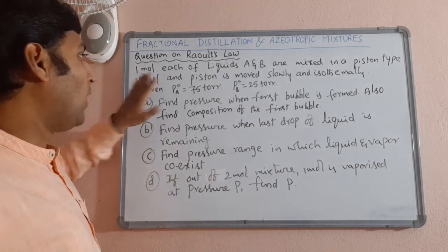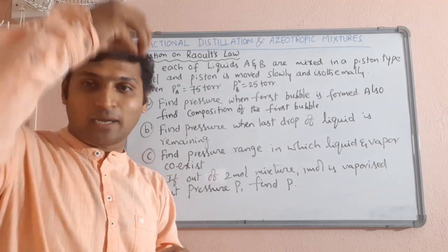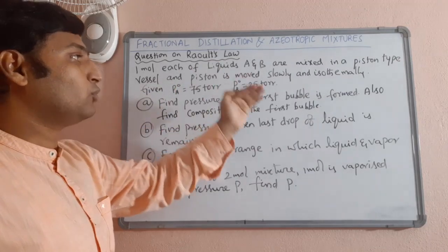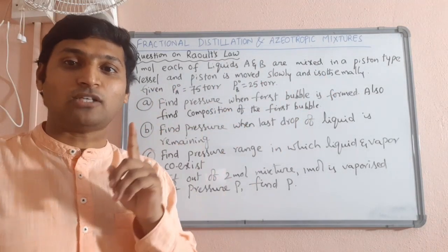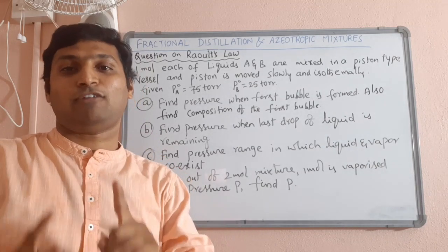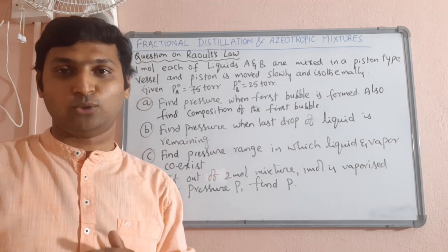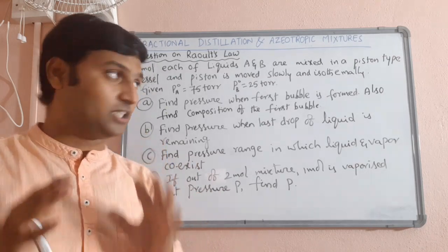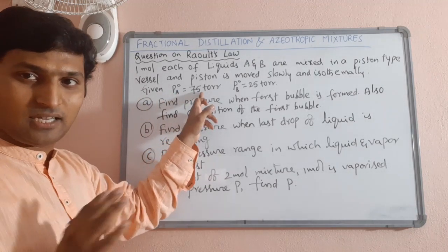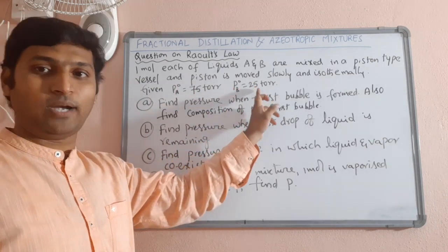See, 1 mole each of 2 liquids A and B are mixed in a piston type vessel, means a vessel containing a piston using which you can increase or decrease pressure. Now the piston is moved slowly and isothermally, means the process is being conducted at a constant temperature, means only the effect of pressure we are studying here. We'll come to temperature later at the end when we make conclusions, but this question is dealing with the effect of pressure. Now, the pure liquid A has a vapor pressure of 75 torr at any given temperature. At that given temperature, pure liquid B has a vapor pressure of 25 bar.